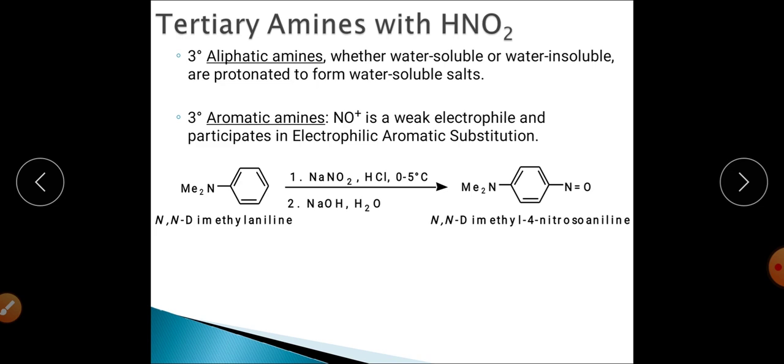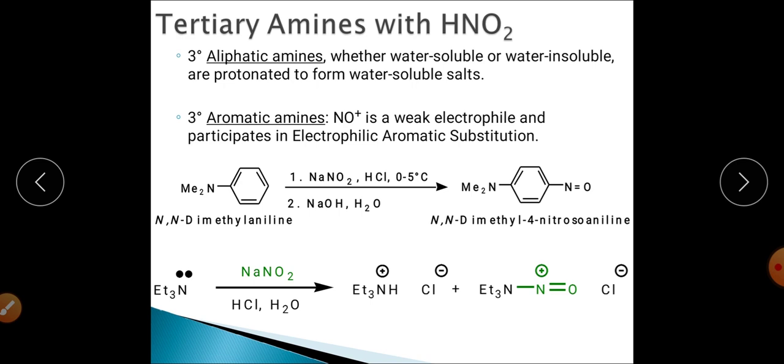Now we will come to the next reaction, that is the reaction of tertiary amines with nitrous acid. When tertiary amines react with nitrous acid, there will be different reactions in the case of aliphatic and aromatic systems. When we talk about aliphatic systems, they generally form protonated complexes.